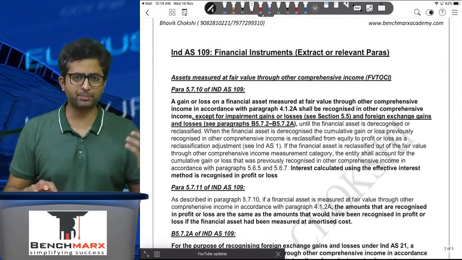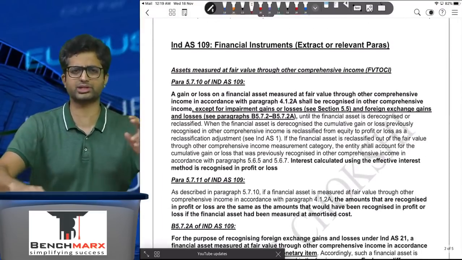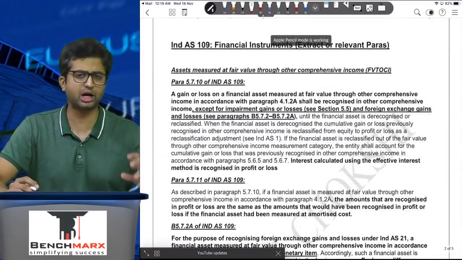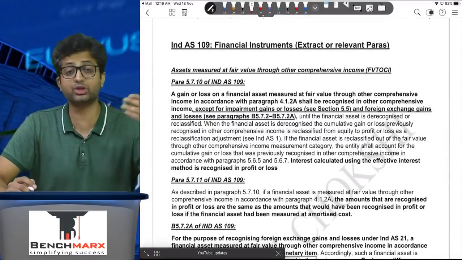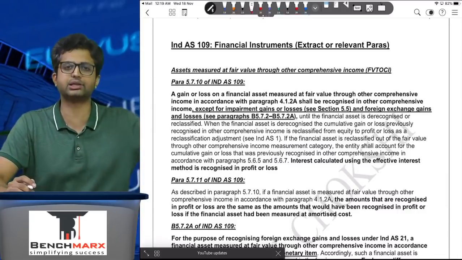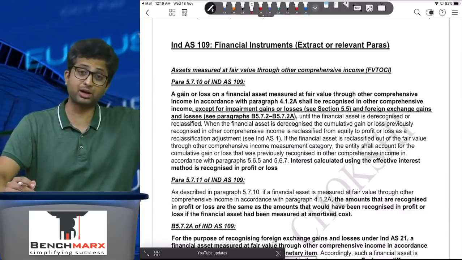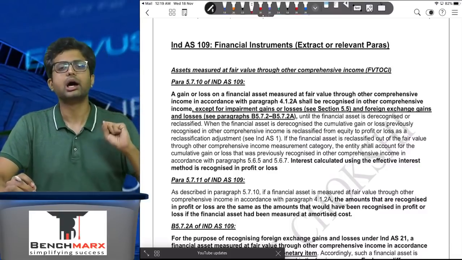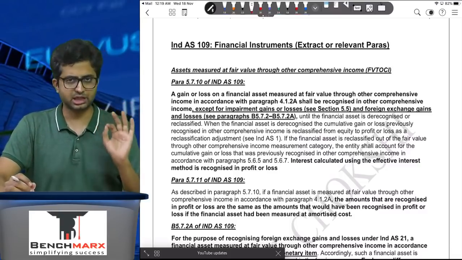So before we jump into the question, this question has two specific concepts which have kind of created some confusion in the minds of students, which are not as well dealt with in the study material. They're there as a part of the main standards, the bare standards which are issued by the Institute, but they're not as well dealt with in the study material.